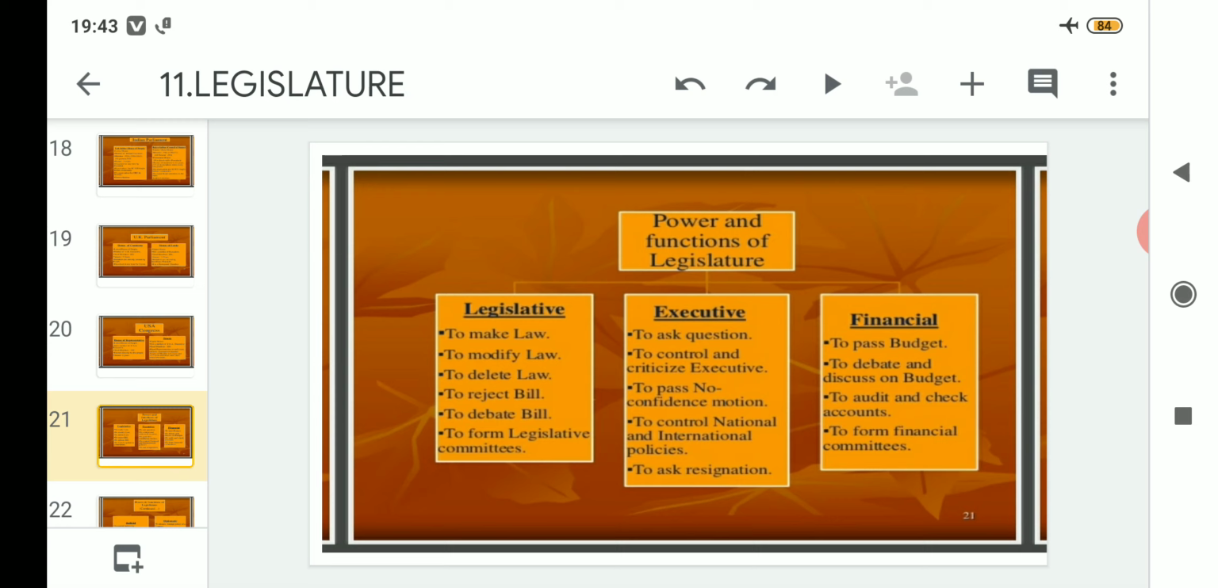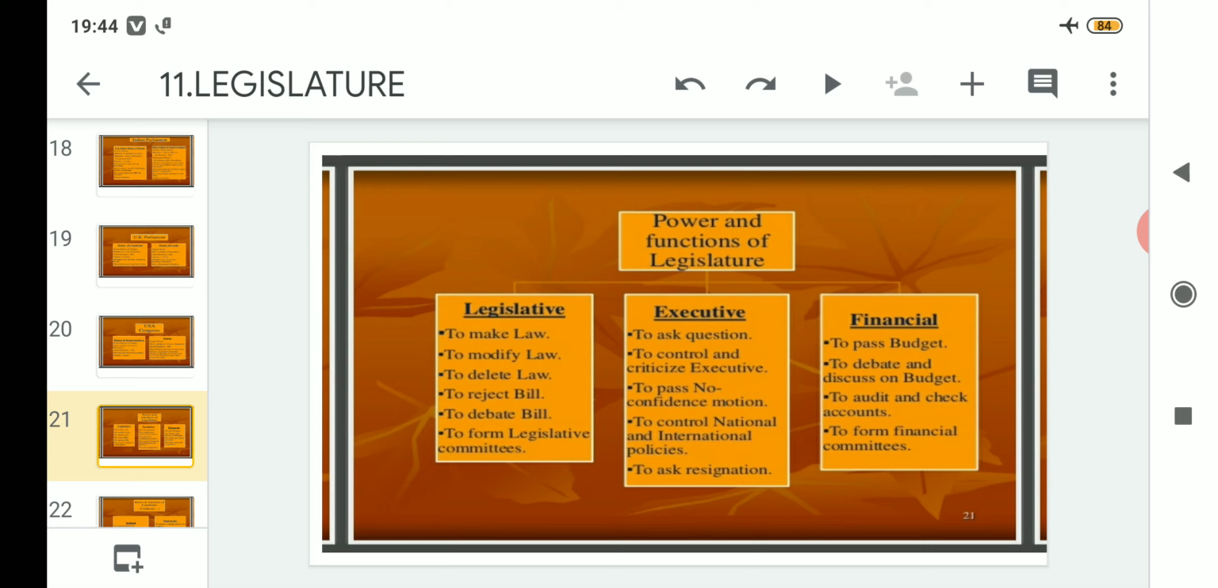department. Clear? So according to the legislative, it can make law, it can modify law, it can delete law, it can reject a bill, it can debate on a bill, and they can form legislative committees also. And if we see the executive's part, it can ask questions, it can control and criticize the executive, it can pass a no confidence motion, it can control both international and national policies, and it can ask for resignations from any members.